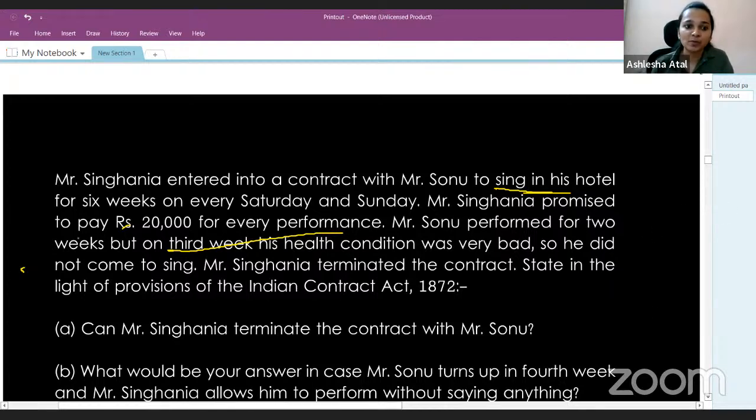Mr. Sonu performed for 2 weeks, but third week, his health condition was very bad. So he did not come to sing. So Sonu performed for 2 weeks, but third week, he did not turn up. Mr. Singhania terminated the contract. Now, since Sonu did not turn up, Mr. Singhania terminates the contract. That is, he cancels the contract. State in the light of provisions of the Indian Contract Act 1872.